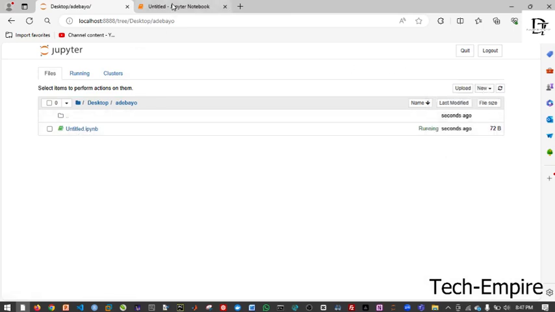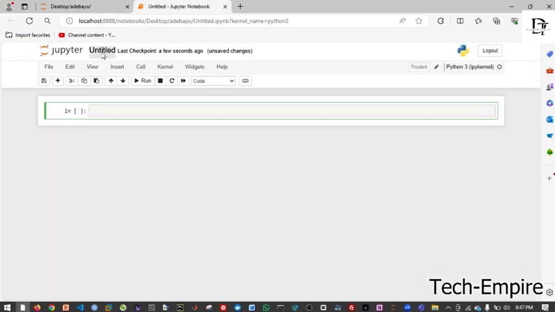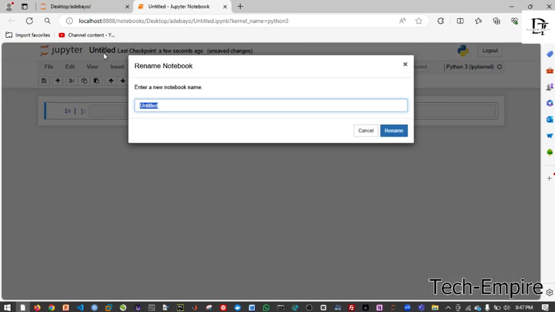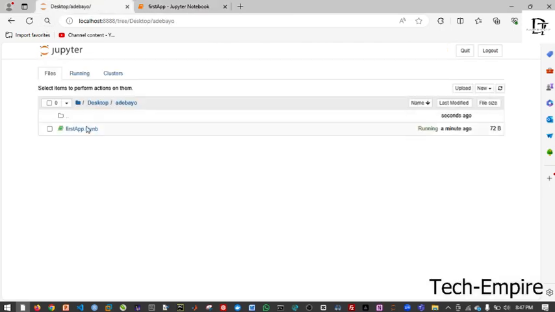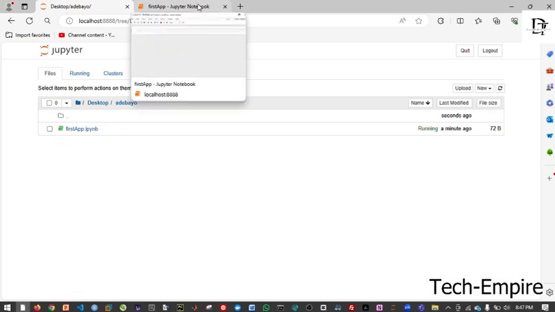So we can come here, you can see that we have untitled. Let's see the magic here. From here, this is the title. You can type first, just the first app, anyhow, first app. So if you come back to where you have your Adebayo folder, you can see that where you typed the first app, it has changed from untitled to first app. So that is the name of your file, not the folder.